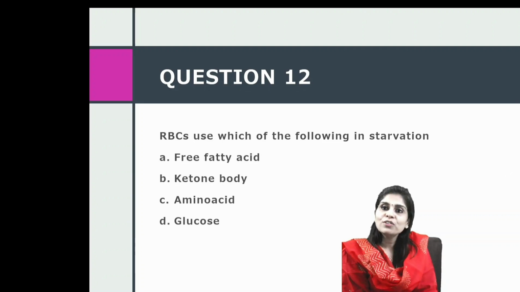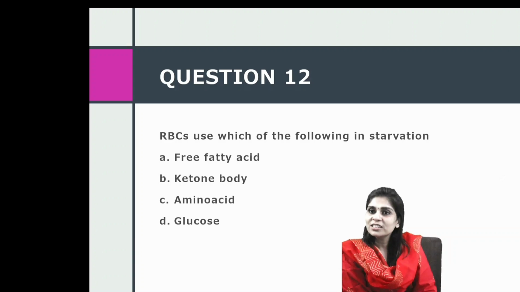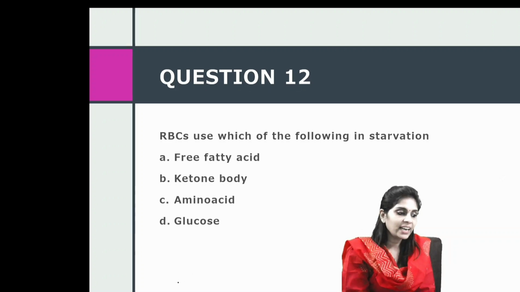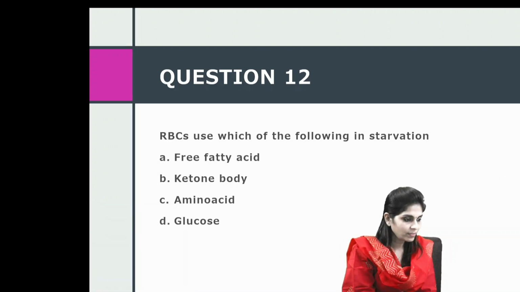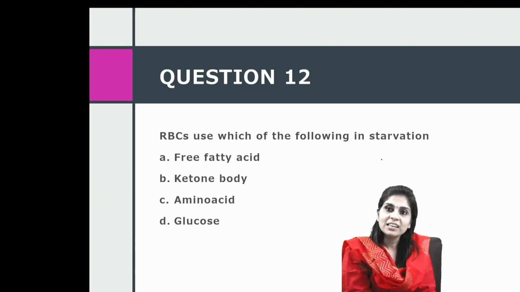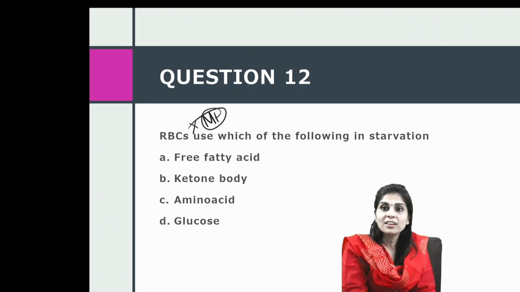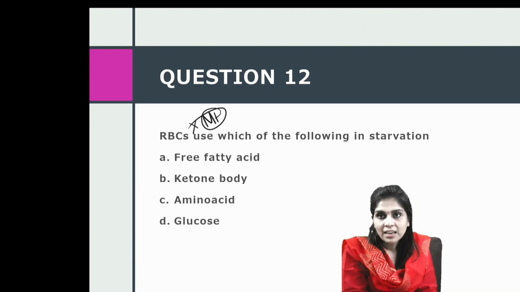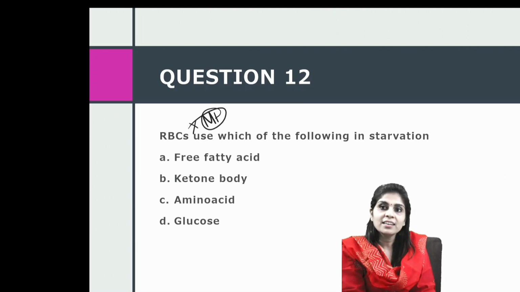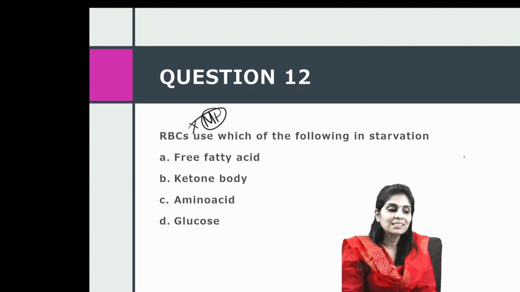RBCs use which of the following in starvation? This I think everybody knows. RBCs do not have mitochondria. The first point which you need to know to answer this question is RBCs do not have mitochondria, so they cannot undergo aerobic metabolism. And the only pathway which can generate ATP anaerobically is glycolysis.